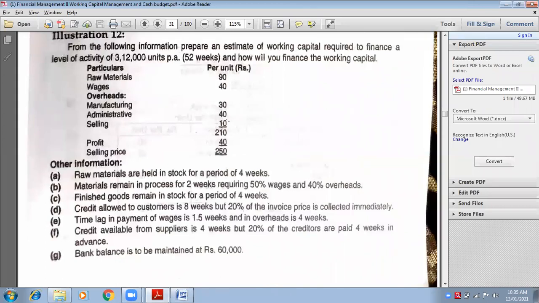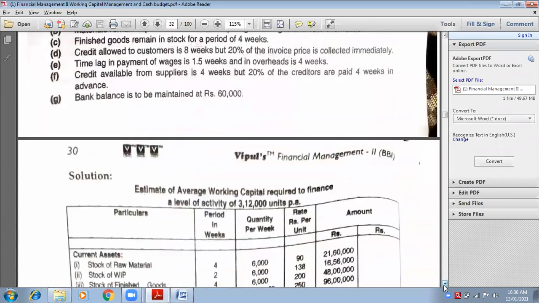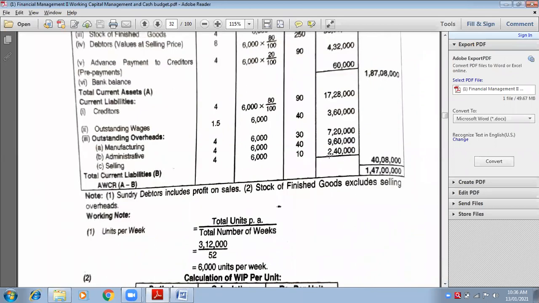Write down. Take all three, no? 30 plus 40 plus 10. How much would it be? 80. So don't consider 70, consider 80. If it is outstanding overheads, then take all the overheads: manufacturing, administrative, selling. Only for outstanding, remember. So tell me the new answer, 6,000 into 80 into 4 weeks. 19,20,000.